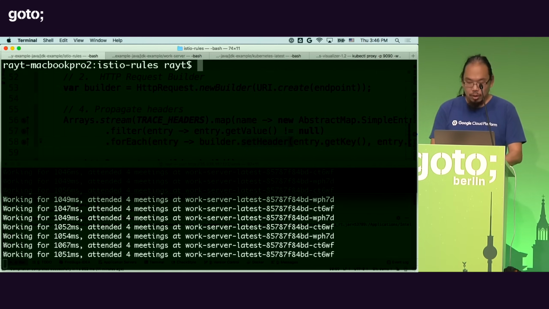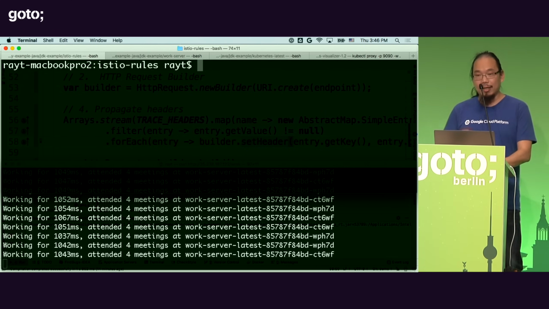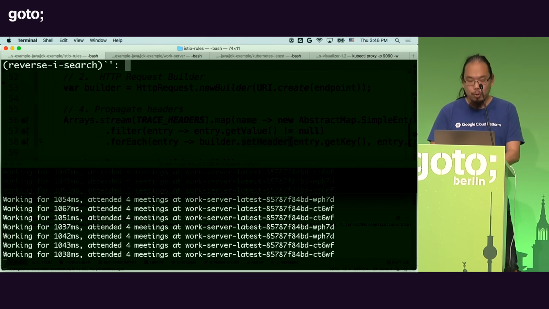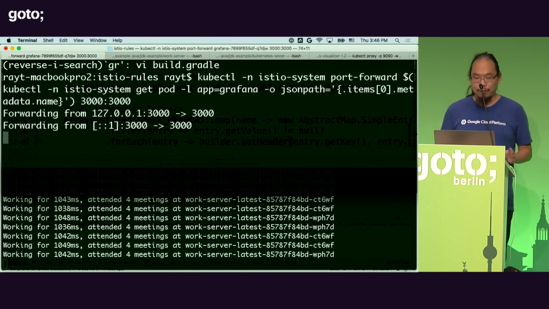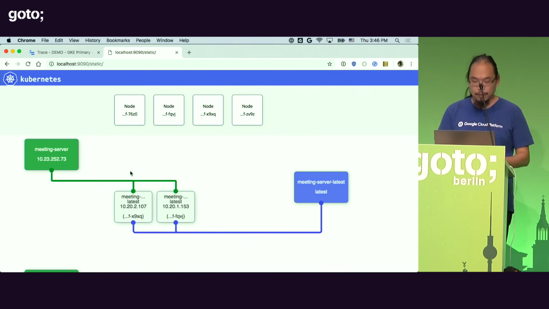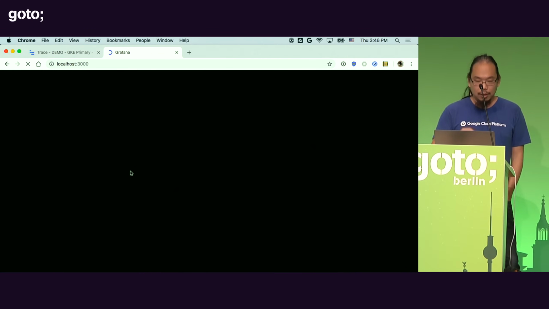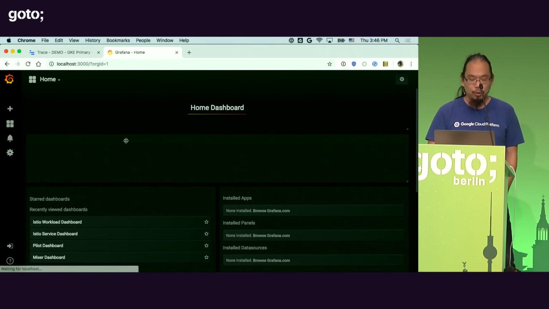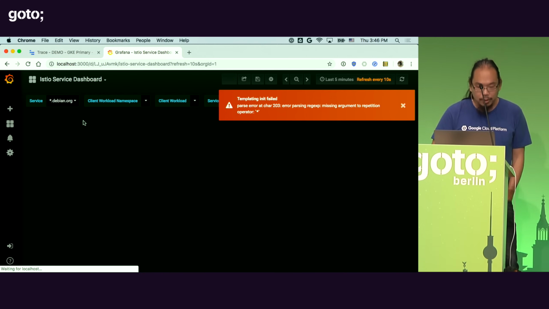Okay? Now, just remember, this application has absolutely no magic except to propagate the headers. And what that also means is that through Istio, we actually get quite a few things. Number one, we have a Grafana dashboard that's being installed by default. And I can actually go to this dashboard right now. And what we can see is the traffic latency and also the successful requests that are captured by the Envoy proxy.